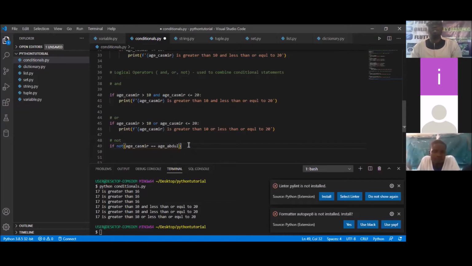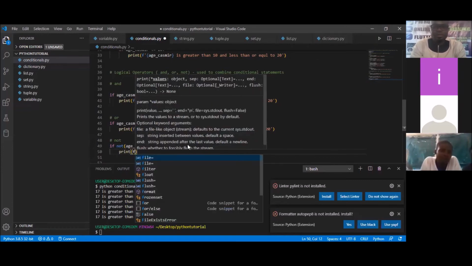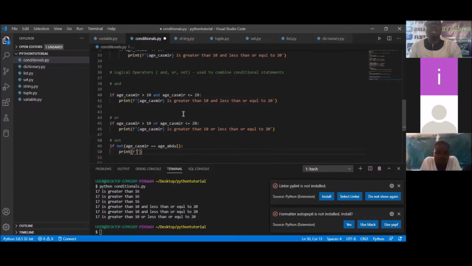Once you finish your if, you must put the colon. I hope we all know. Then we indent. And what do we want to happen? We want to print out, so what do we want to print? Using the F string. You can see here that we are combining all these strings together because we are using F string. F string makes it possible to combine strings together without using plus and plenty of single and double quotes.